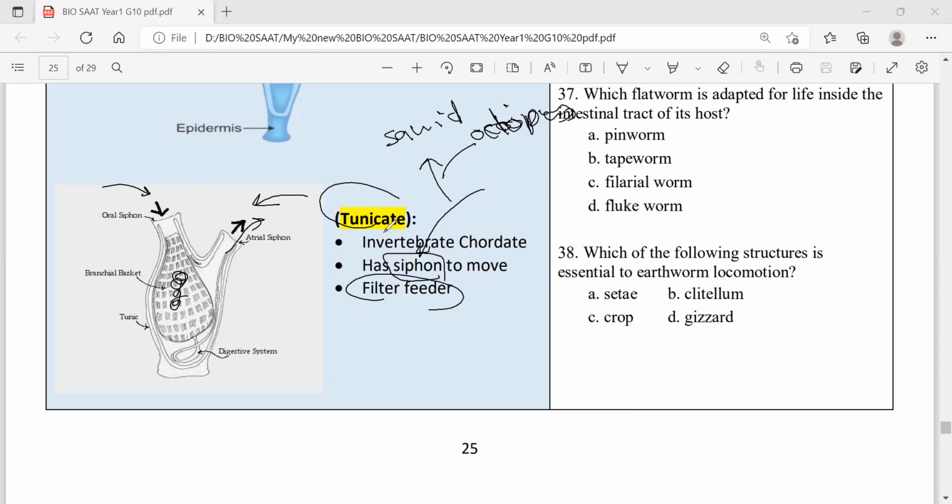Also here, this tunicate. Only these three have siphons. Why? In order to eject the water, they eject the water and escape, so they can escape by ejecting the water and going in the opposite direction. They're filter feeders, and the only filter feeders we studied are the sponges, now the tunicates, and before, the lancelets, also clams, oysters. All of these are filter feeders, meaning taking the water along with the food, capturing the food, and letting the water out.